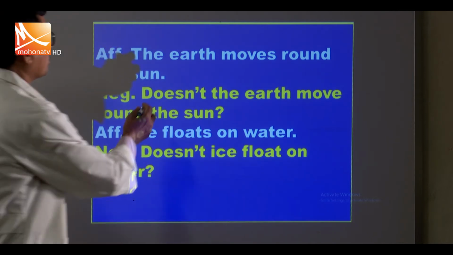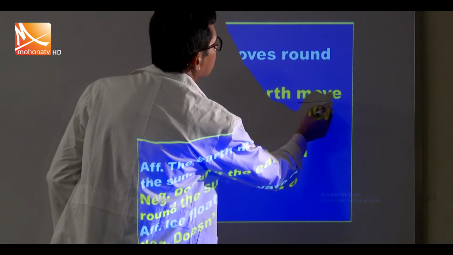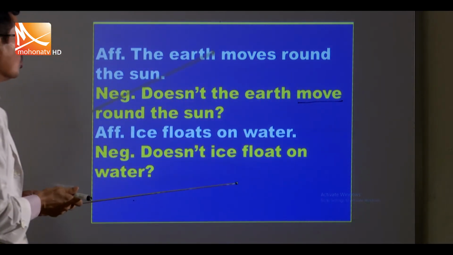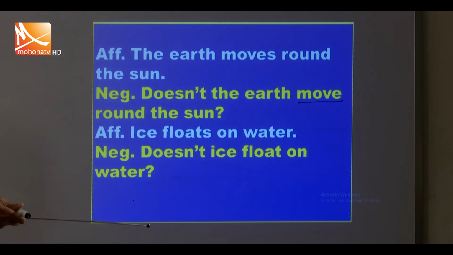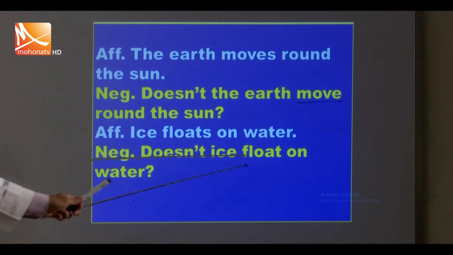Remember, doesn't plus the base form of the verb, not "moves". Ice floats on water. Same: Doesn't ice float on water?